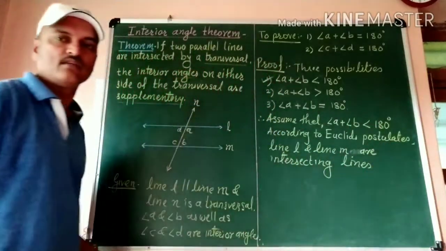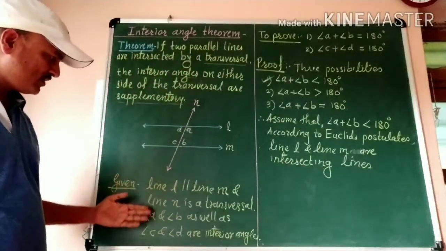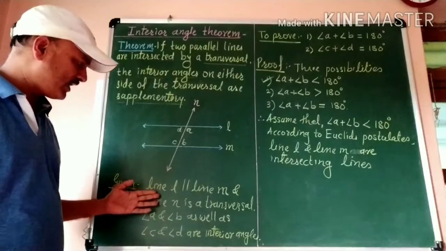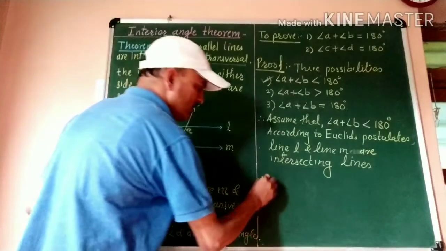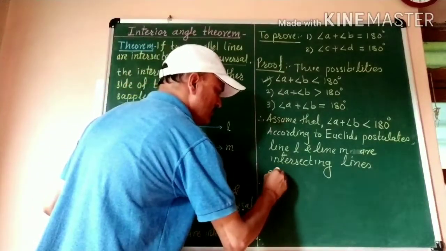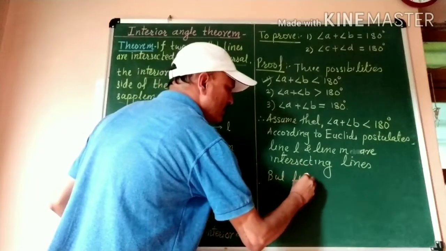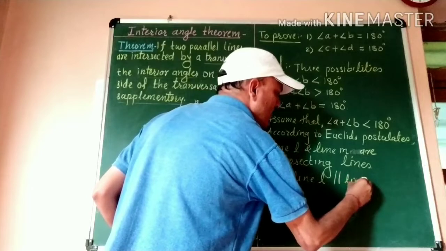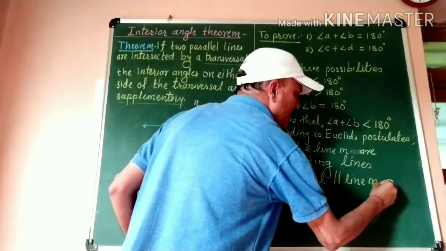Intersecting lines. But what is in the given? In the given, we have line L parallel to line M.